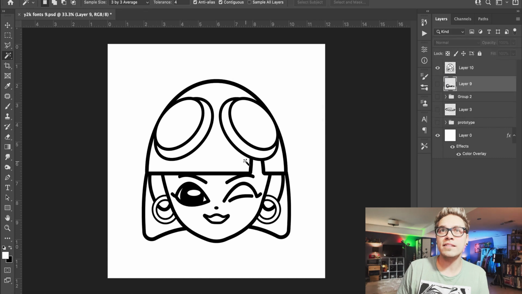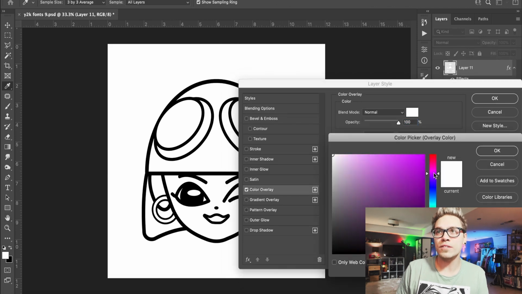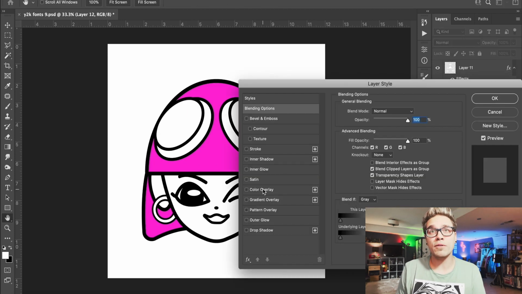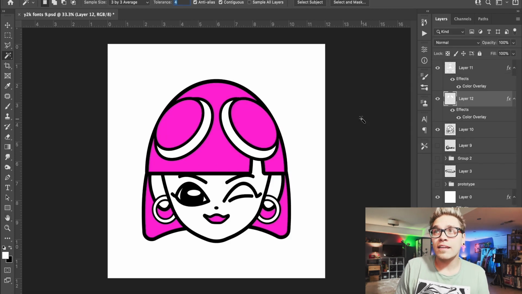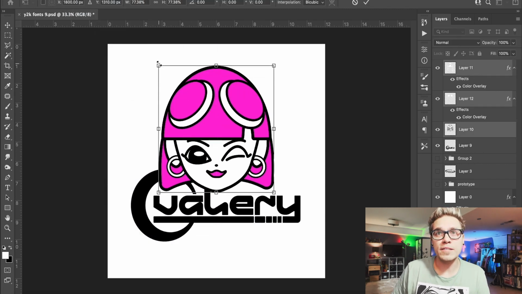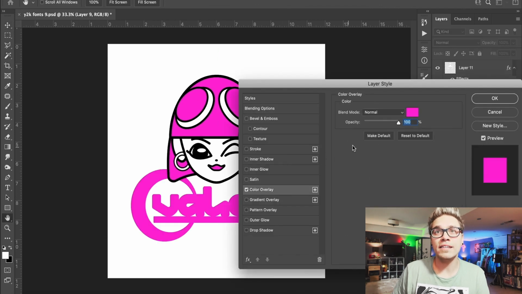So let's just select some different parts off of that layer and create a new layer. And using our layer styles, we'll change the color. Once again, we want a really basic color scheme. So I think just black and pink and white will work perfectly. And I think that's it. I think that's all the color we need. We can go ahead and make her a little bit smaller now. And maybe we'll bring her over to the side.